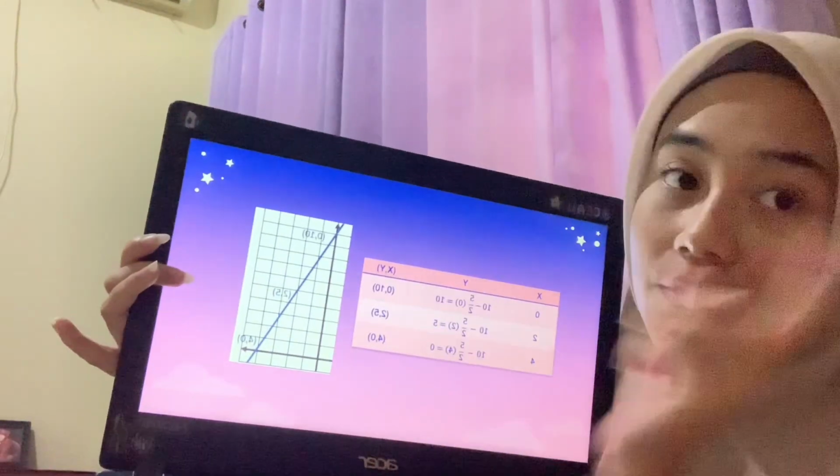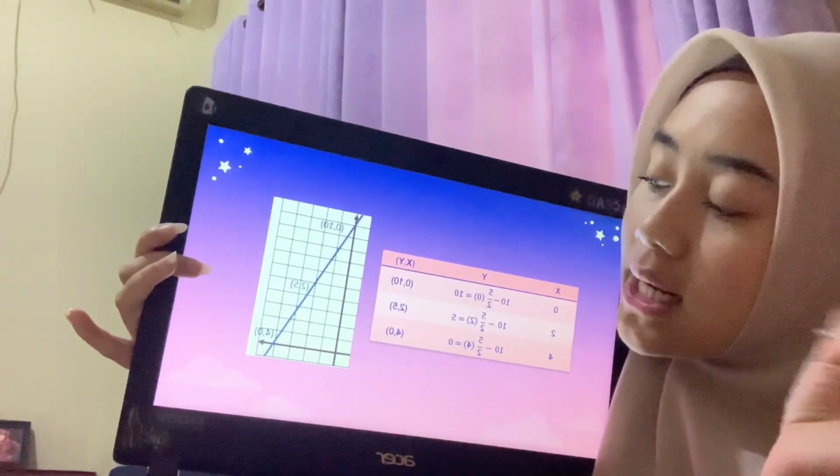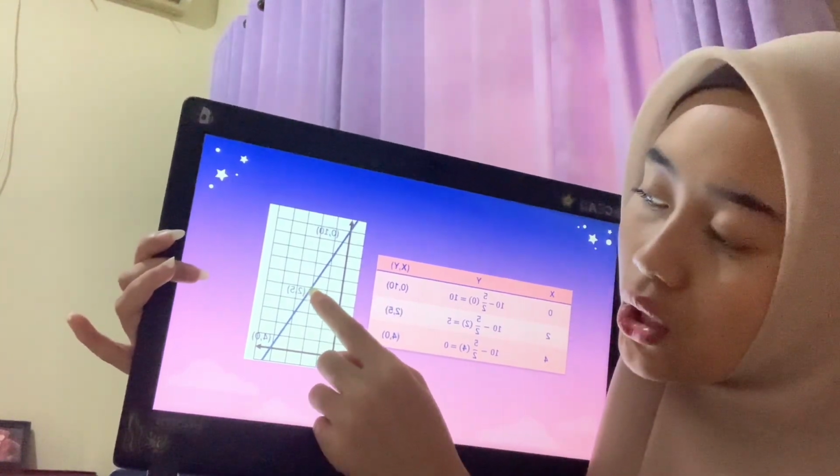So the first coordinate is 0, 10 in here. The second coordinate is 2, 5 in here.